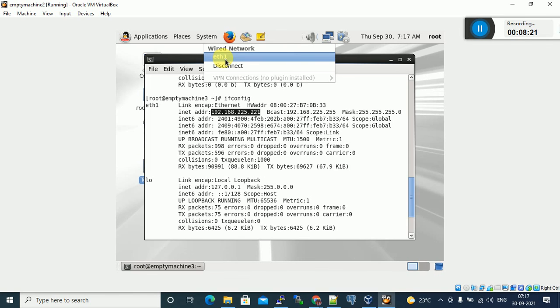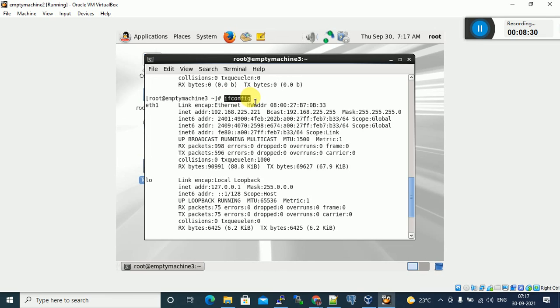It is refreshed and gets the new IP with respect to the current network. Once the refresh is completed, then only you can say it is in an active state. You can give the ifconfig command, take the IP address, and connect again.